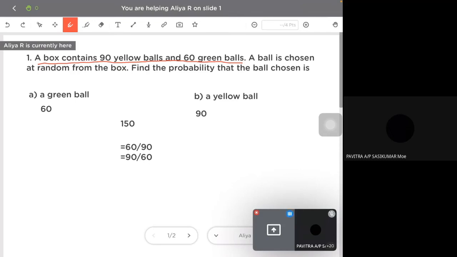Okay, yes Alia, 150 total. So it is 60 over 150, not 60 over 90, because the sample space is the total number of balls in the box. All the balls in the box.